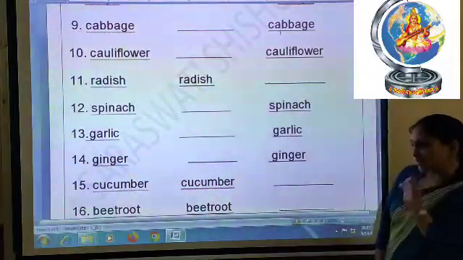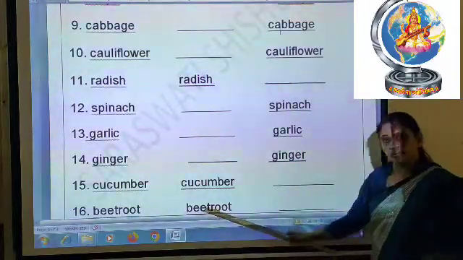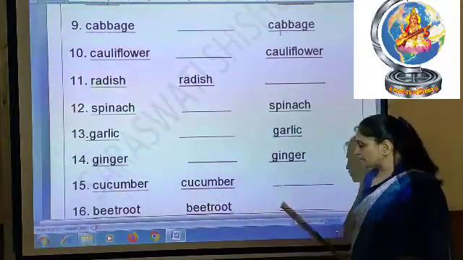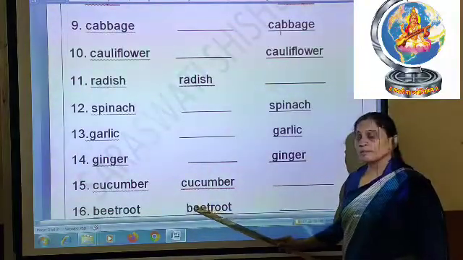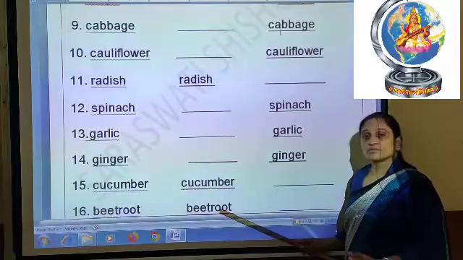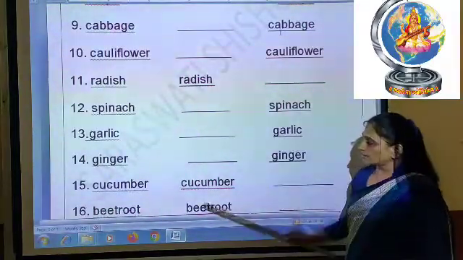Then after, 16 number, beetroot. Beetroot also we can eat both ways, raw and cooked both, but we will not mention it in the cooked column. We will mention it in the raw column. Beetroot, beetroot. Beetroot we are usually eating in salad. Okay, so it will come in the raw column.